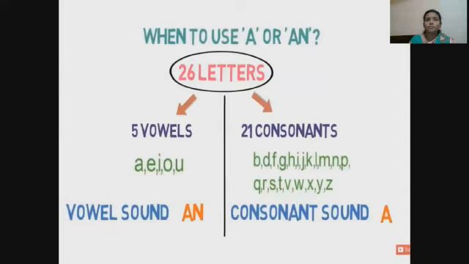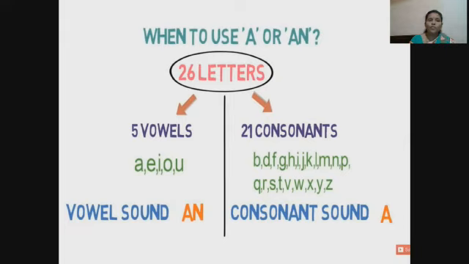Next, we have 26 letters in English: 5 vowels, 21 consonants.